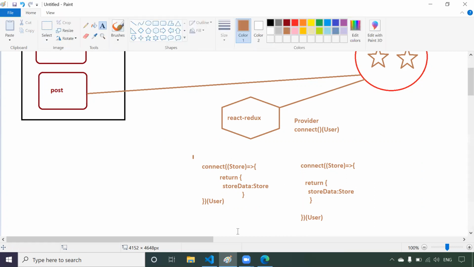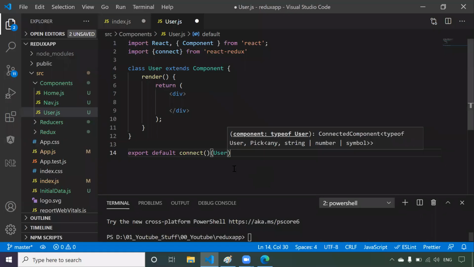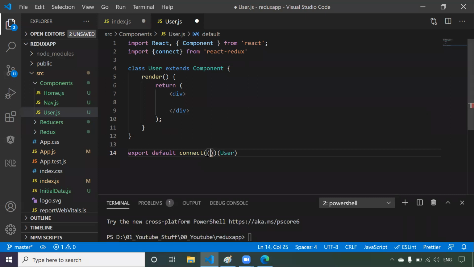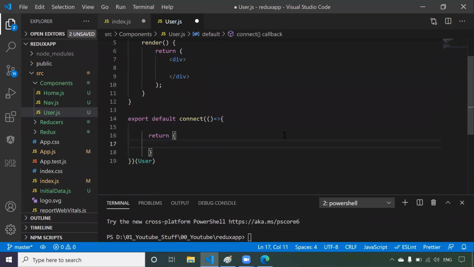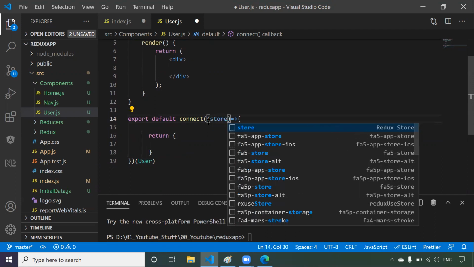Now let's implement it. So we wrote the connect function and we passed the user as a component. Connect is going to take a total of 4 arguments. In our scenario, we require the first argument. The first argument is a callback, so it is going to take one callback function. Now this callback function will return one object, and this object will be present for this user as props, right? We know that. So what connect will do, while calling this function, it will pass the store data. So you can take any name as a reference.